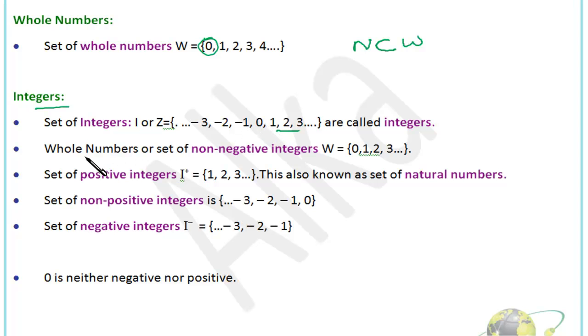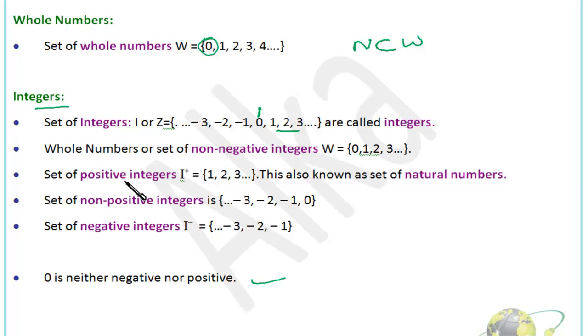Okay, so suppose we mark a point or a line over here. The numbers on the right hand side of 0 are positive integers. The numbers on the left hand side of 0 are negative integers, and 0 is a special integer that is neither negative nor positive.